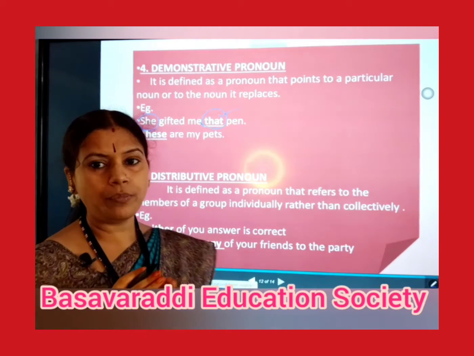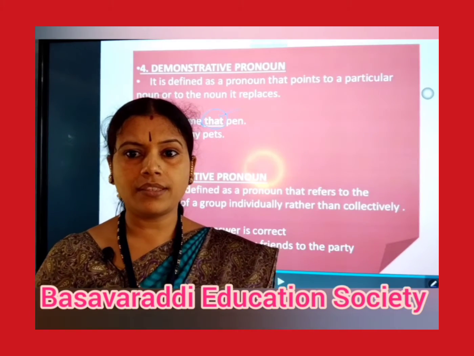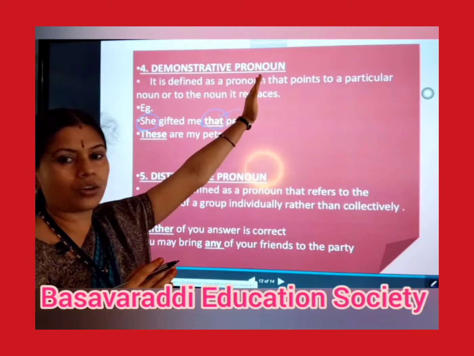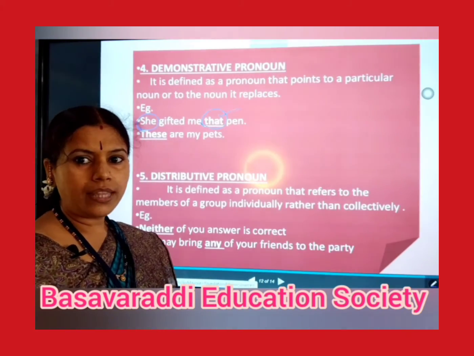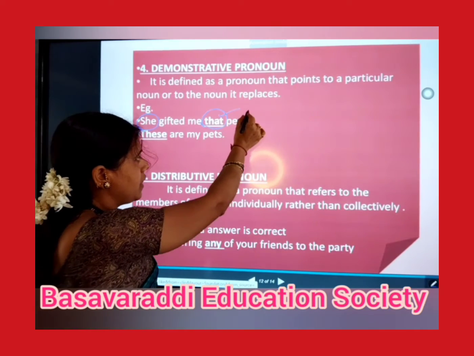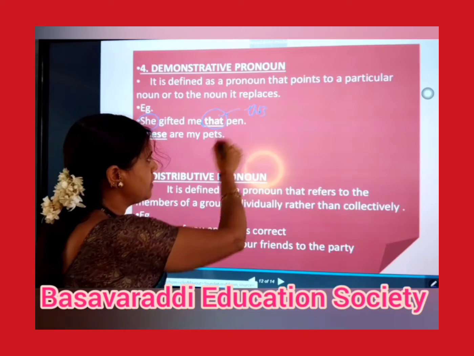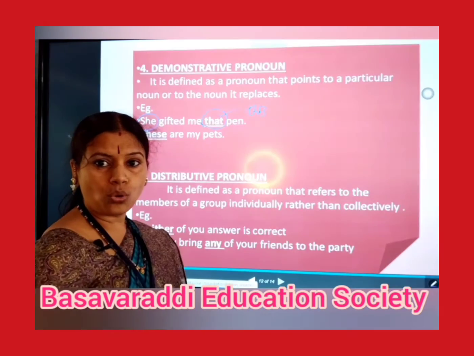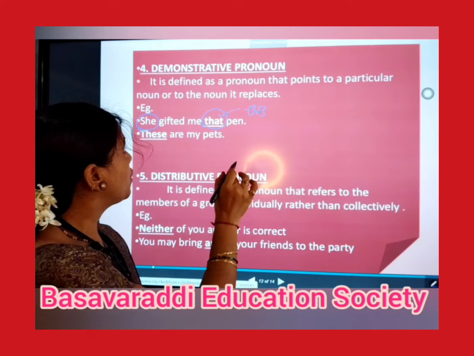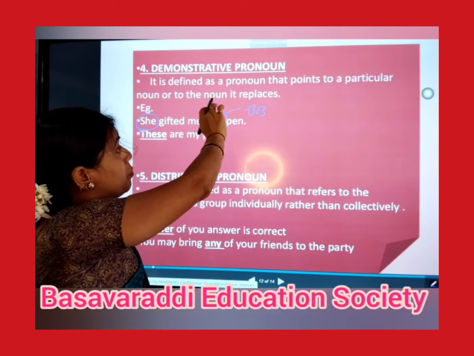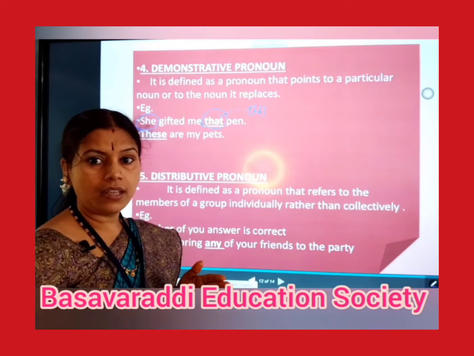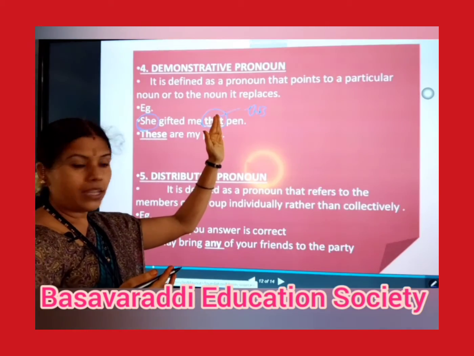Demonstrative pronouns are almost always that, this, these, those. Such pronouns are called demonstrative pronouns. That demonstrates. So, got it? That, this, these, those are called demonstrative pronouns, which means a pronoun that points to a particular noun or the noun it replaces.